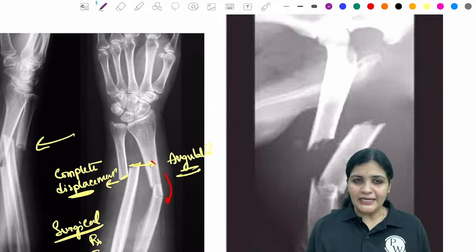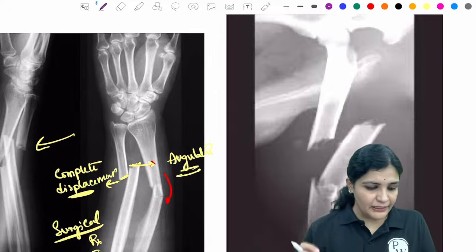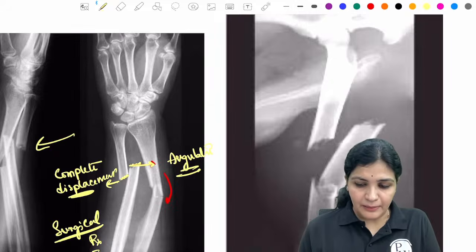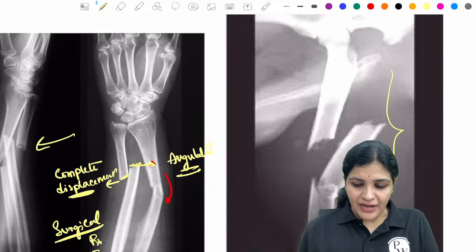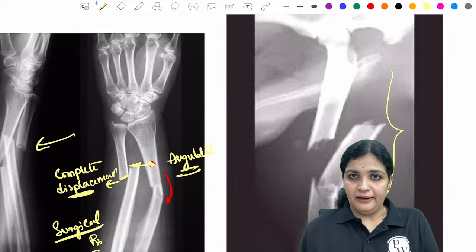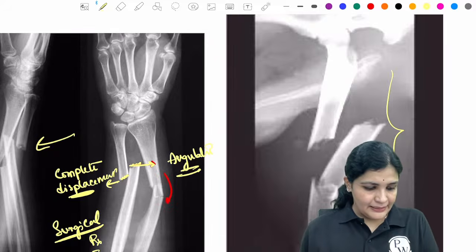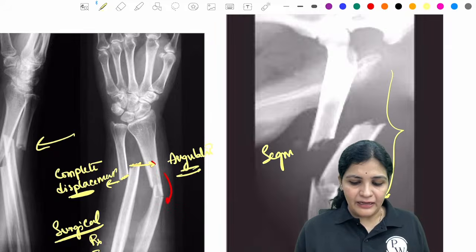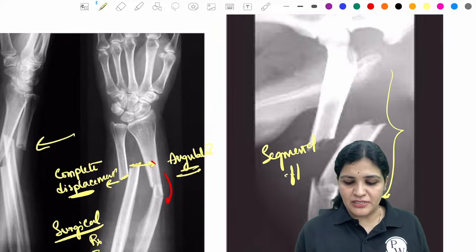Yes, it's complicated, I accept. But what is that particular word I'm asking? The particular word given to this fracture. So whenever you see this particular X-ray, you can tell that this is a segmental fracture. That is what we expect. So this is a segmental fracture.